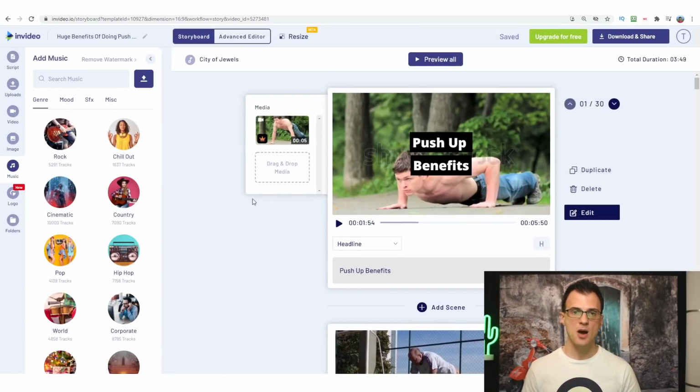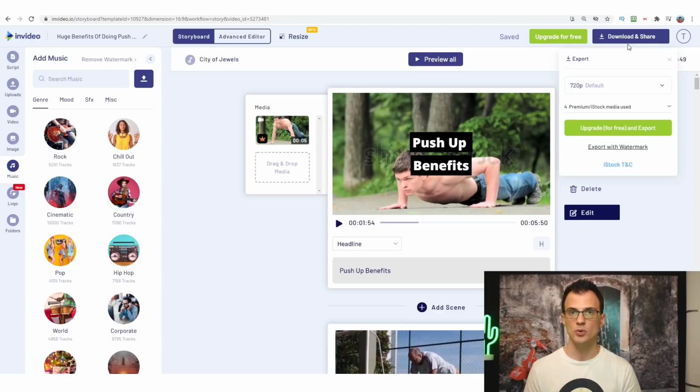Once you're happy with how your video is looking, you can download it and share. So just click this button here, download and share, and that will allow you to export your video onto your computer. So the free plan allows for 720p resolution.